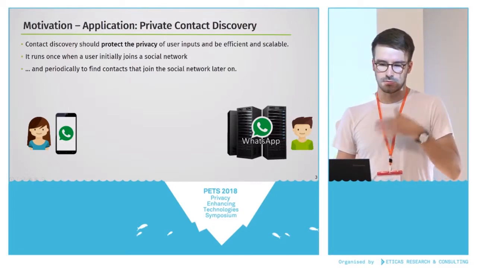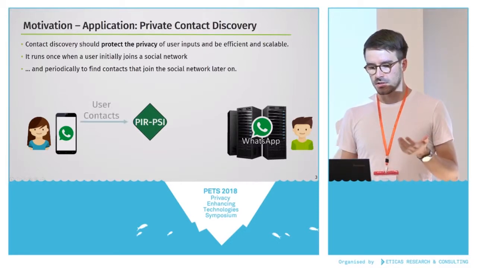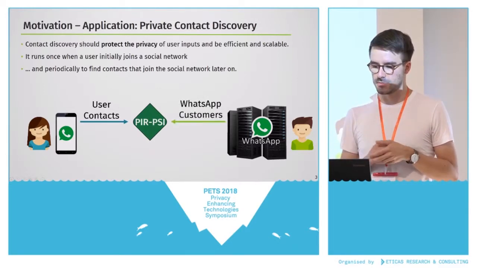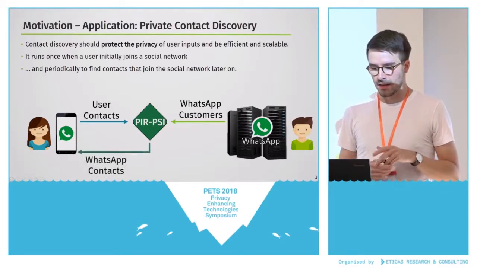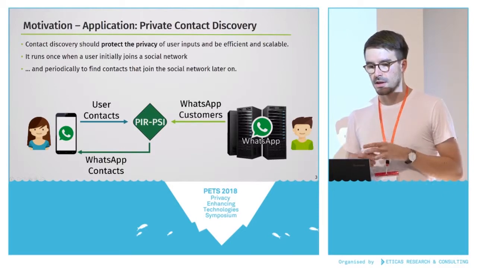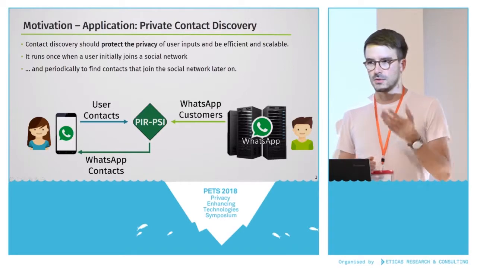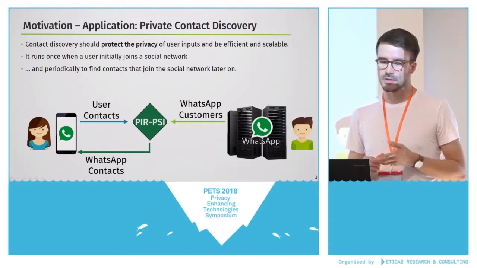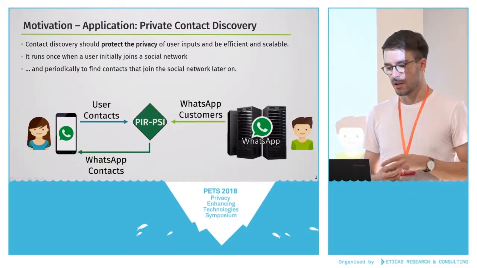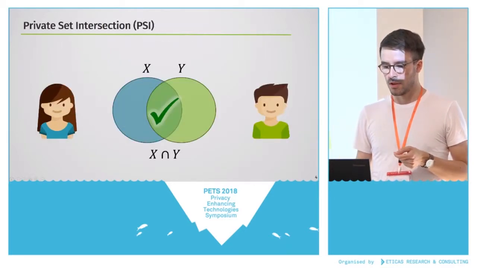So what we propose as a solution is PIR-PSI, where we have a protocol in the middle that receives the user contacts from Alice and the WhatsApp customers from Bob, or WhatsApp. And then in the end, only Alice learns the intersection, namely the contacts from her address book that use WhatsApp. As a side note, this is not limited to contact discovery. It's just one of the use cases we use to motivate this work, but you can also apply this to the ad revenue tracking that we saw in the keynote this morning. So this is actually a generic solution to a private set intersection problem.